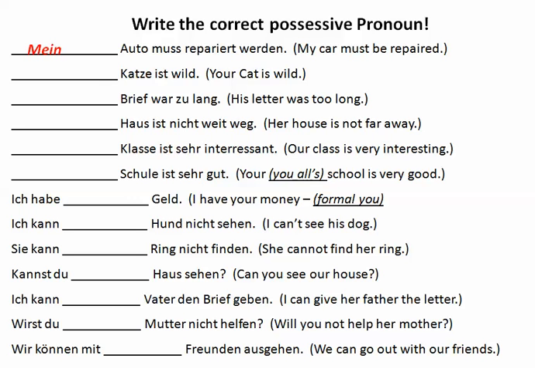For our next one, your cat is wild, so we're going to use the informal you here. Cat again is the subject, makes it nominative. And since it's a feminine noun, die Katze, we're going to say deine Katze ist wild. If we wanted to use the formal you, we'd say Ihre Katze ist wild.